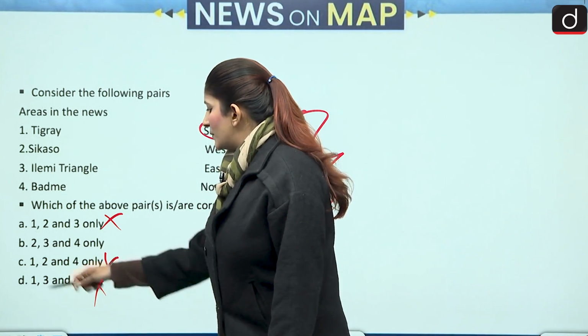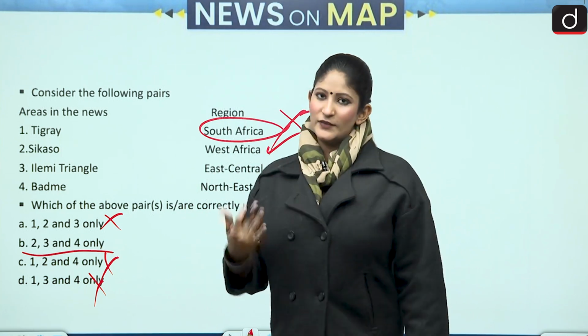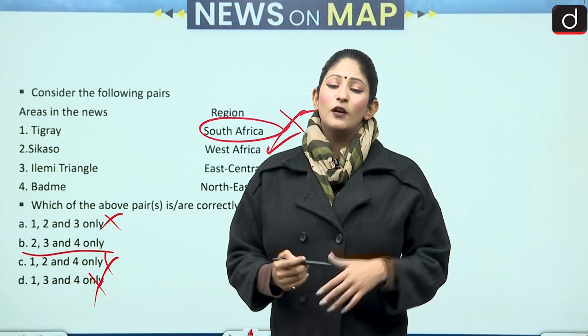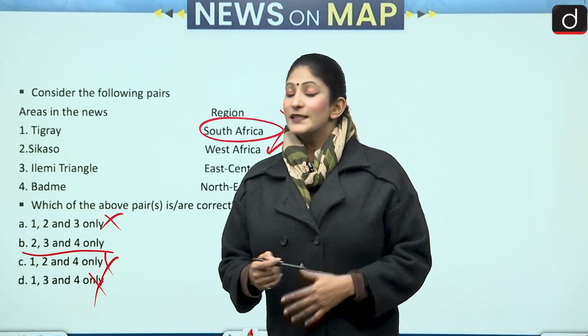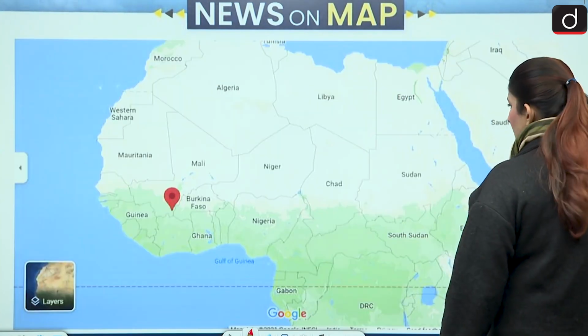Eliminated. 2, 3 and 4 should be the correct answer. Let's see where Sikasso is. Already we have the answer, but it doesn't mean that we need not look at the maps. Sikasso in West Africa, let's see. Of course, this is going to be correct, but still let's see.